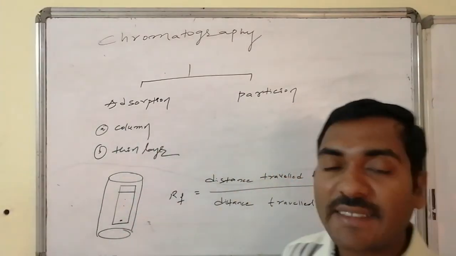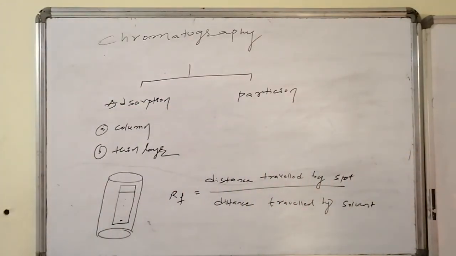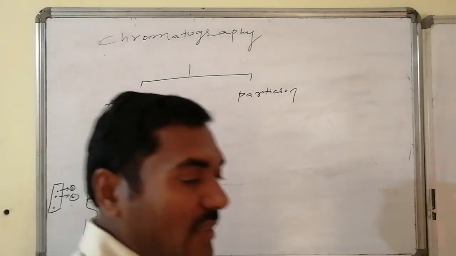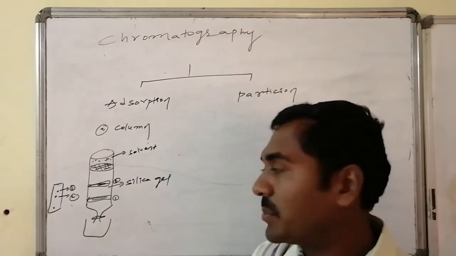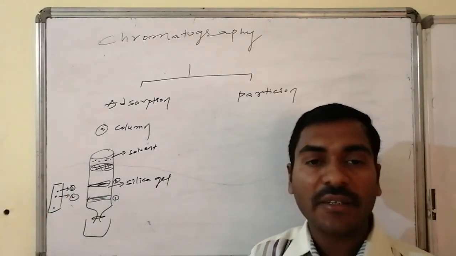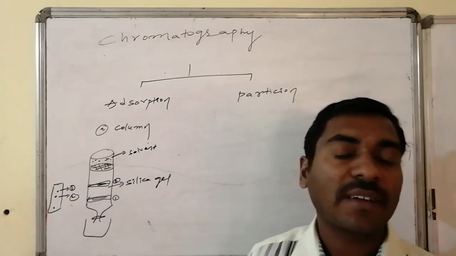In these two techniques, adsorption is the logic. In thin layer chromatography of a mixture consisting of two compounds, 1 and 2, one is present at the top having higher retardation factor, that is, it can easily undergo desorption, whereas 2 is having lower retardation factor.